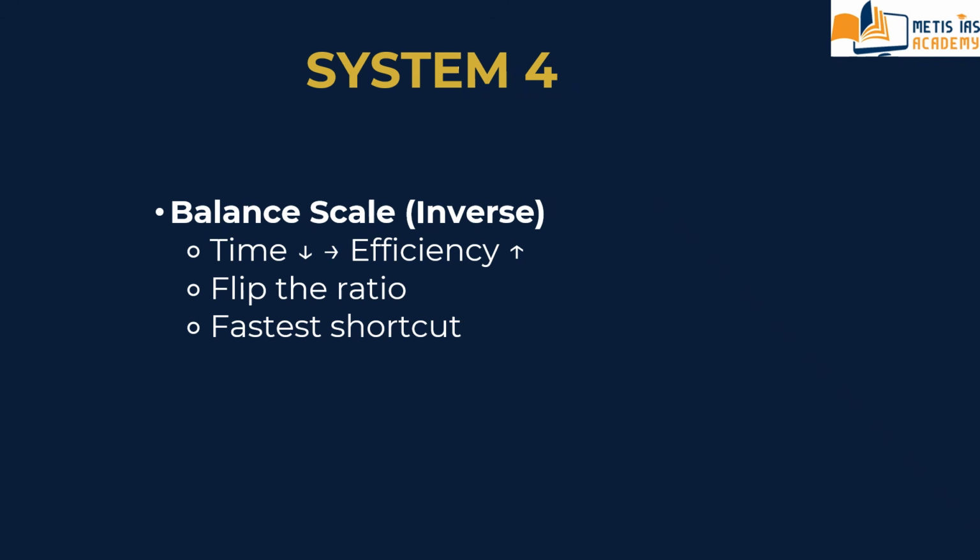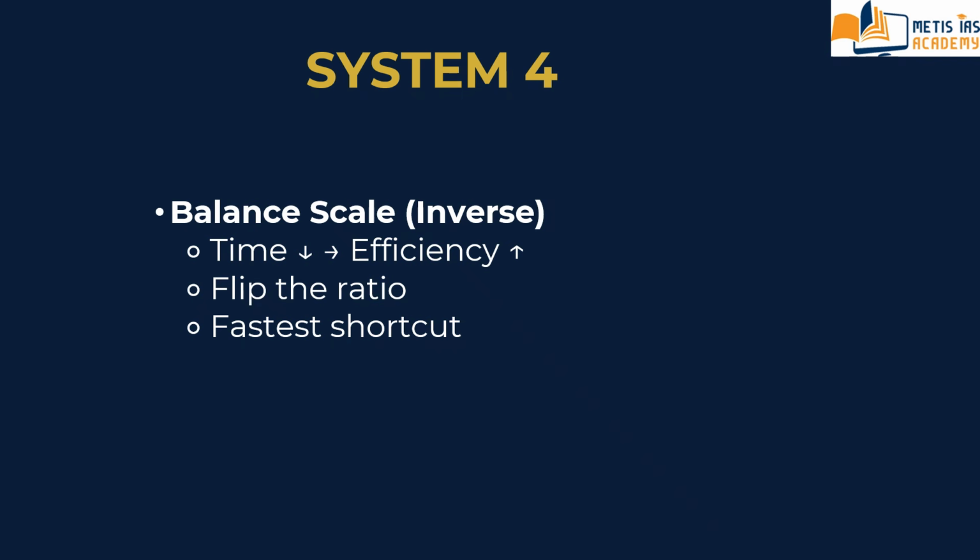Recognize the system here. Then we are moving to system number 4, that is inverse pivot, also called the balance scale. In this balance scale, we are taking the CSAT 2020 question, the men and days question. A certain number of men can complete a piece of work in 6 days, where k is a natural number. By what percent should the number of men be increased so that the work can be completed in 5 days?